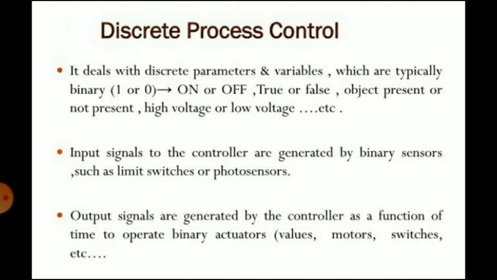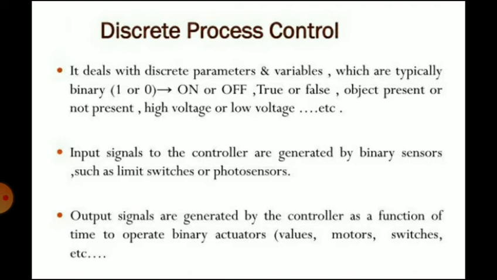They can have either of two possible values, 1 or 0. The values mean on or off, true or false, object present or not present, high voltage value or low voltage value, and so on, depending on the application.